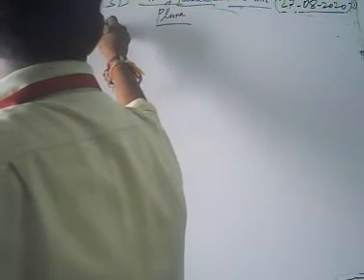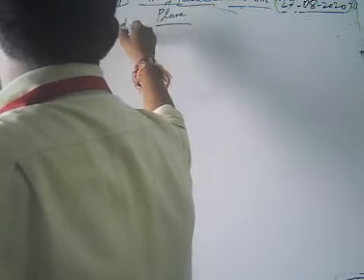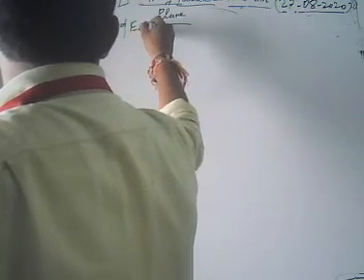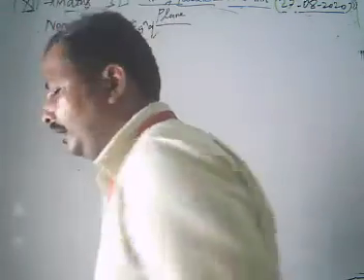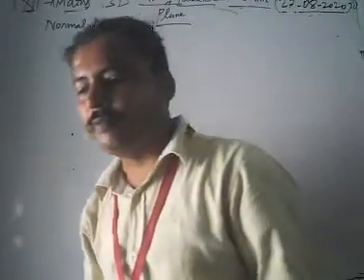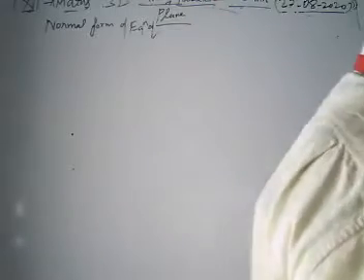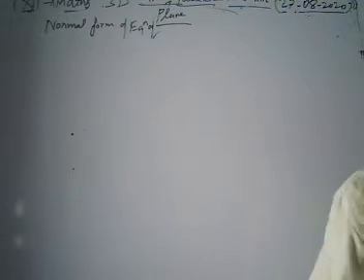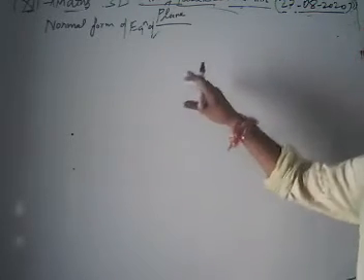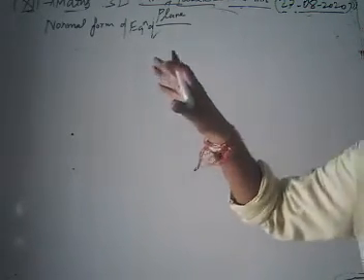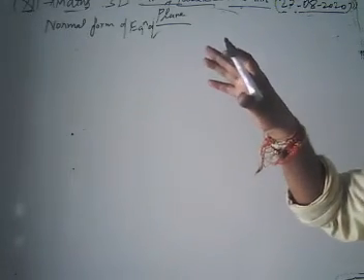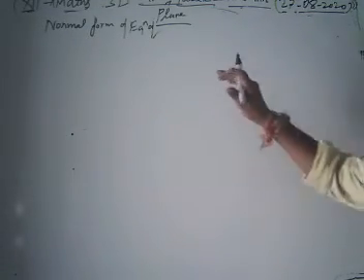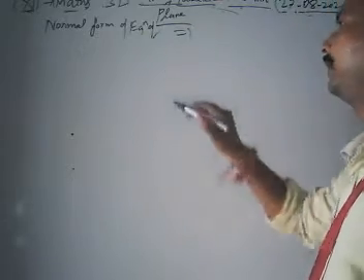Normal form of the equation of plane. Now we are going to discuss this normal form. How do we get the normal form? In the normal form, we find the equation of the plane which is perpendicular to a given direction and at a fixed distance from the origin.